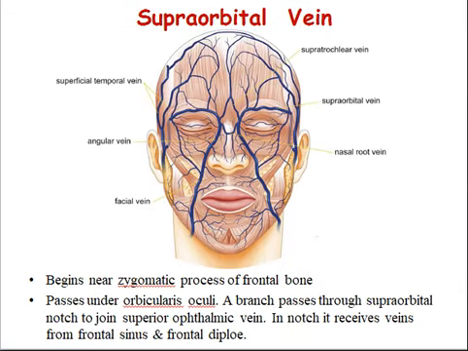The supraorbital vein begins near the zygomatic process of the frontal bone, connecting with superficial temporal veins, passing medially above the orbital opening under the orbicularis oculi muscle. It pierces this to form the facial vein by joining the supratrochlear near the medial canthus of the eye. In the notch, it receives veins from the frontal sinus and frontal diploic vein.